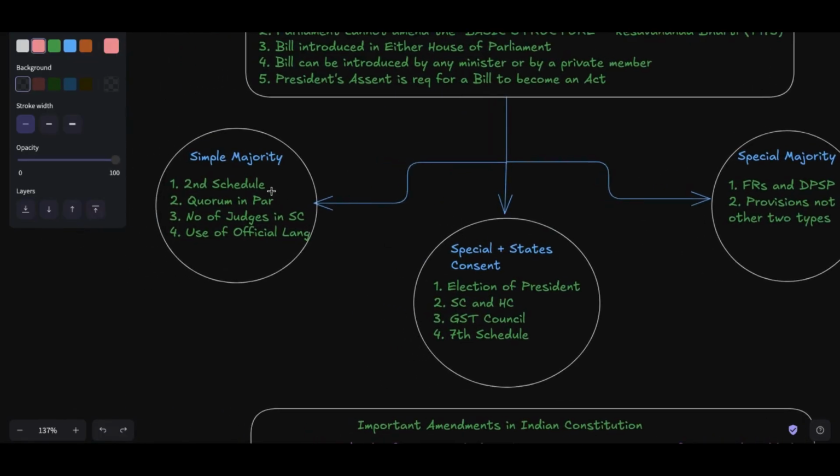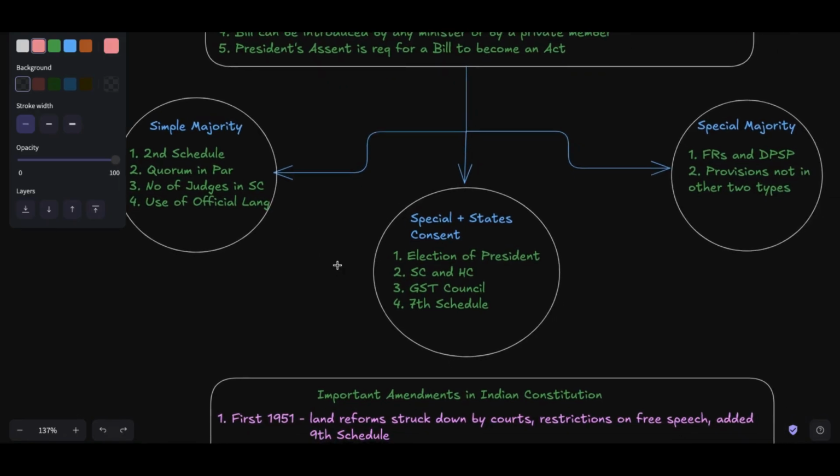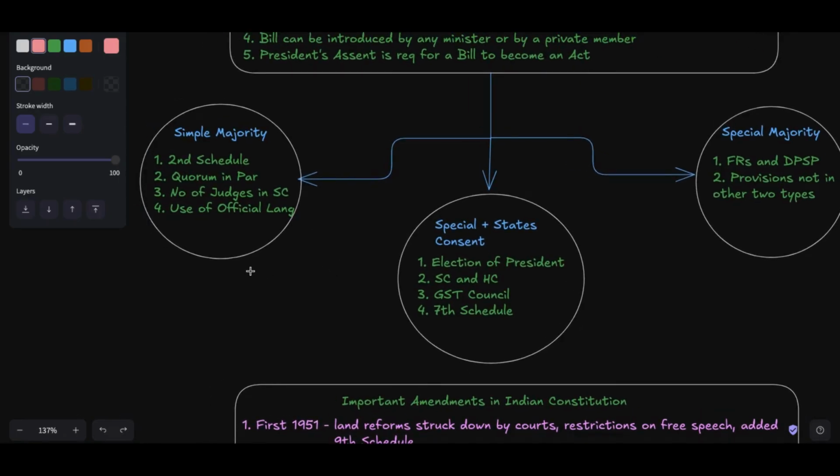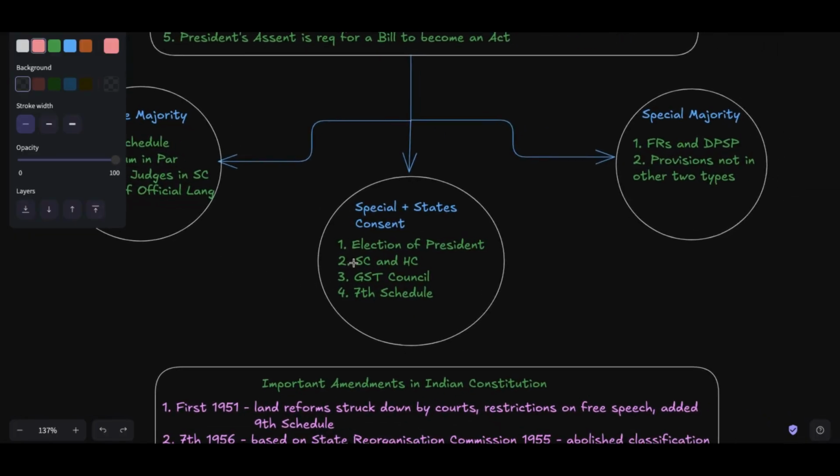So when we talk about simple majority, the second schedule, quorum in Parliament, number of judges in the Supreme Court, use of official language, these are some of the provisions that come under simple majority, and for them we do not need a special majority. Then special majority plus states' consent.